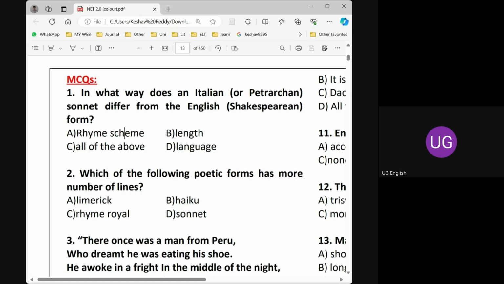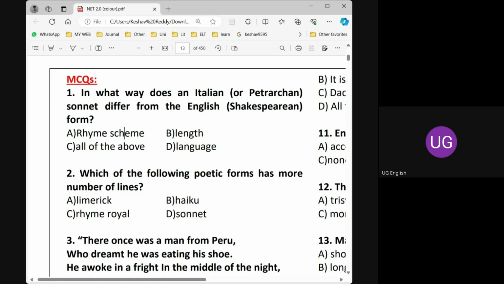Limerick is a 5-line poem. Haiku is a 3-line poem. Rhyme Royal, 7-line poem. Sonnet is a 14-line poem. So the answer is sonnet.